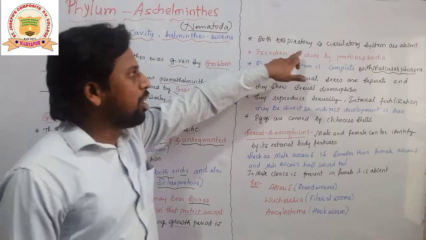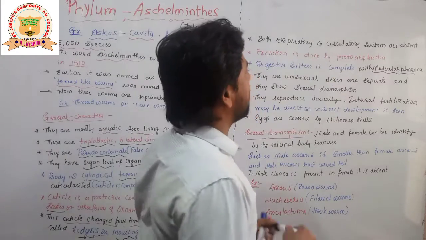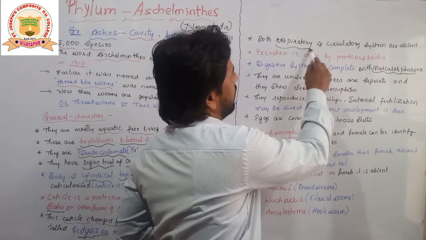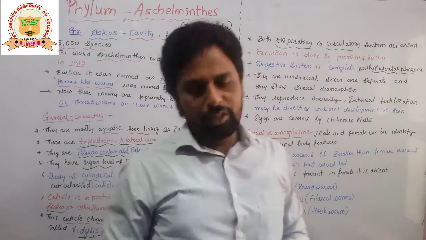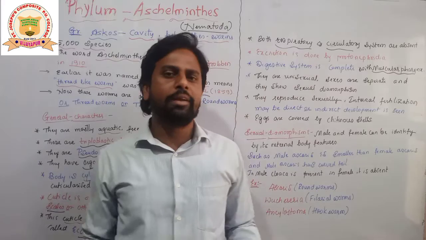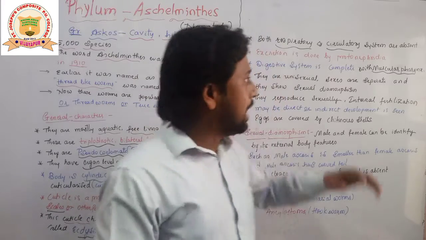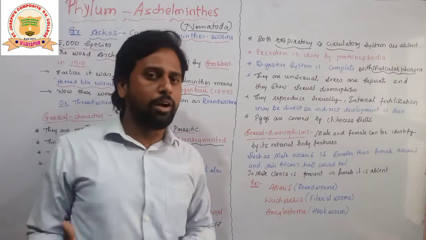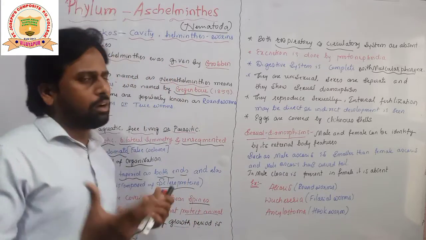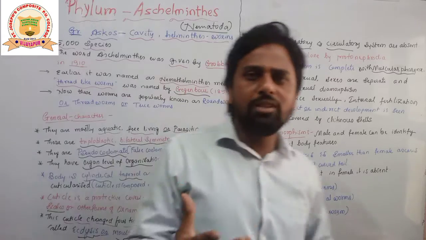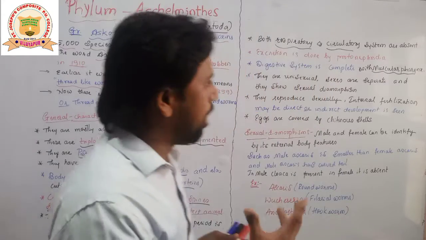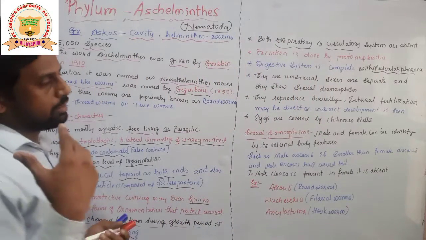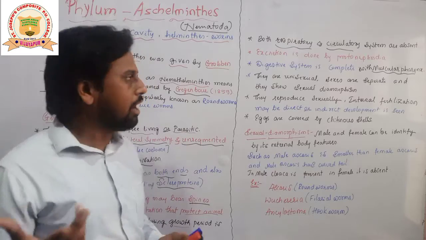Now both respiratory and circulatory systems are totally absent, students. Respiration and circulation. So respiration is a gaseous exchange, it may take place through the body surface, and circulation, as it does not have any blood system, all the body nutrients will be supplied with the help of some group of cells, like the parenchyma cells we can consider.